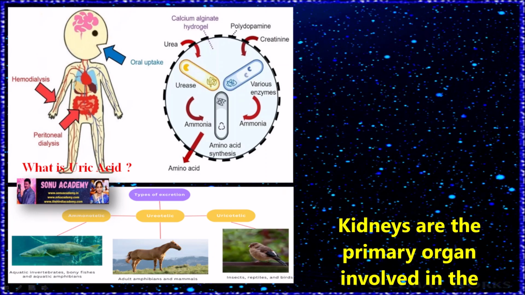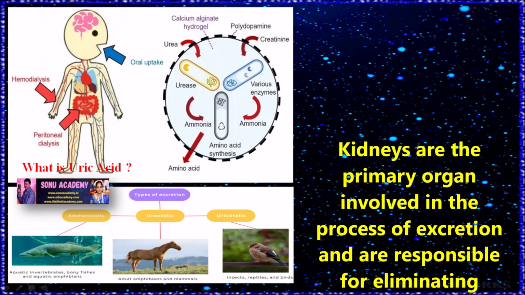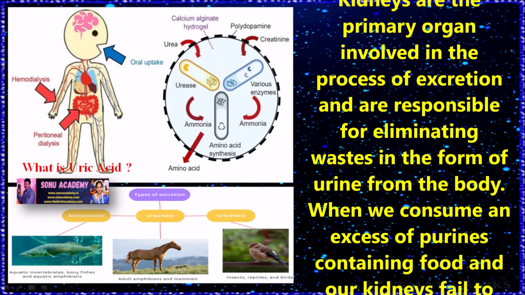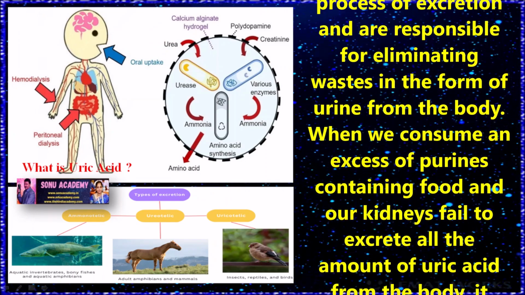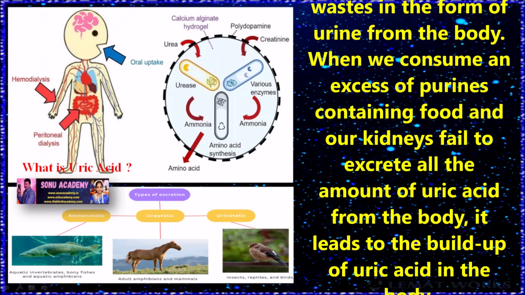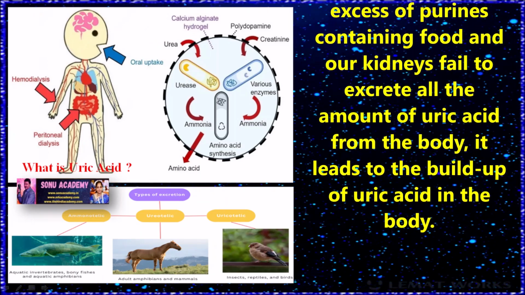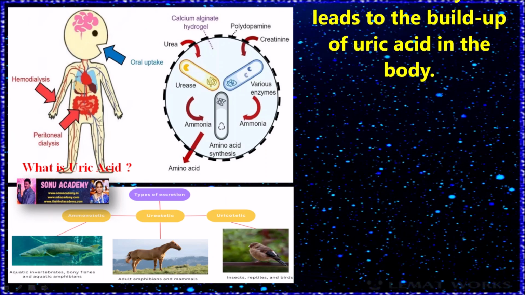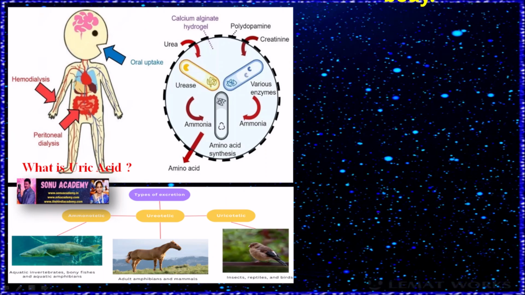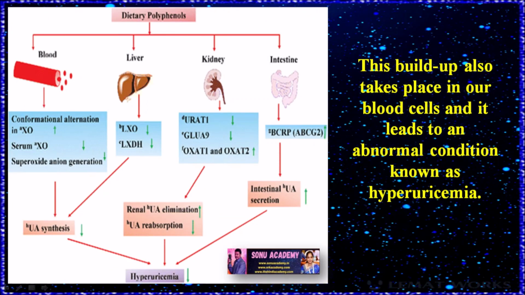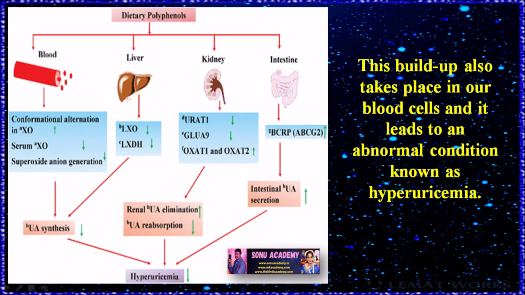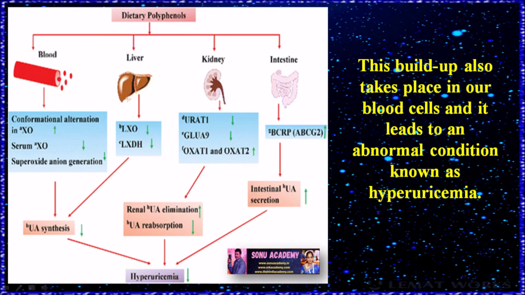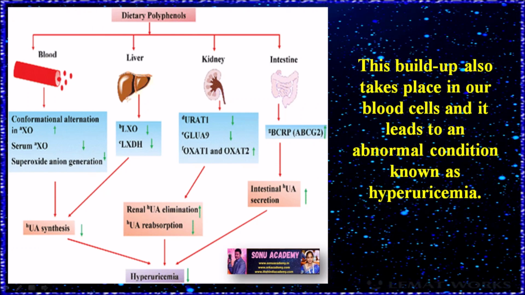Kidneys are the primary organs involved in the process of excretion and are responsible for eliminating wastes in the form of urine from the body. When we consume an excess of purine-containing food and our kidneys fail to excrete all the uric acid from the body, it leads to a buildup of uric acid in the body. This buildup also takes place in our blood and leads to an abnormal condition known as hyperuricemia.